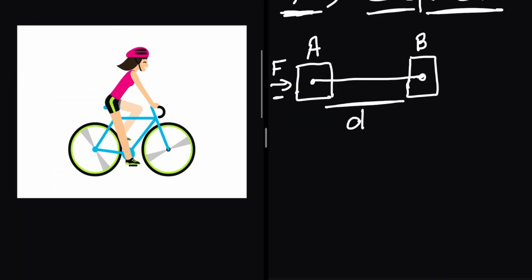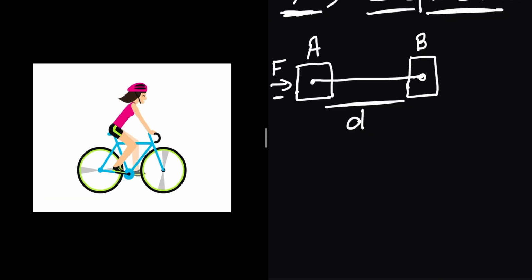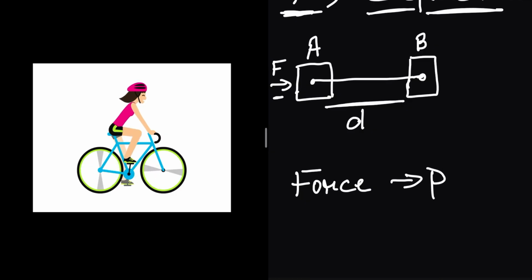What we have here, students, look here. This girl is pedaling the bicycle. While pedaling she is applying force. Where is she applying the force? On the pedals of the cycle.